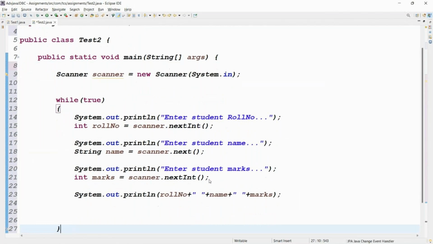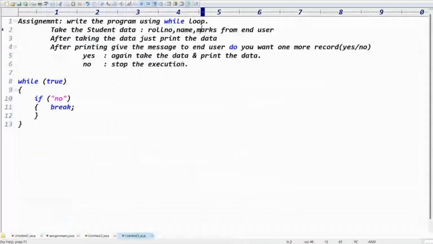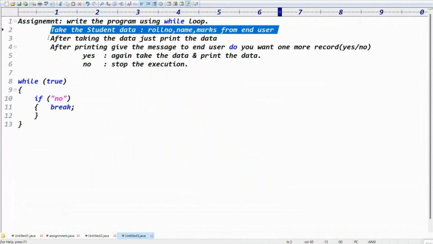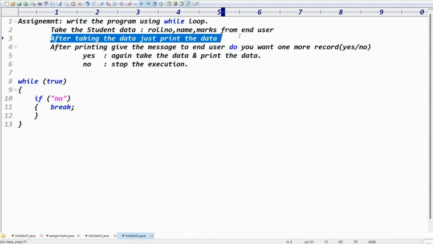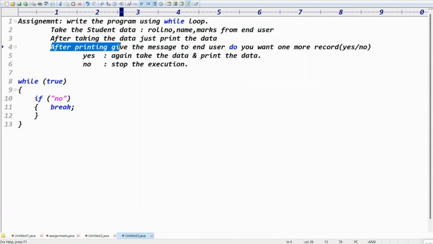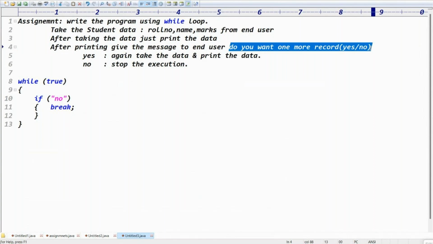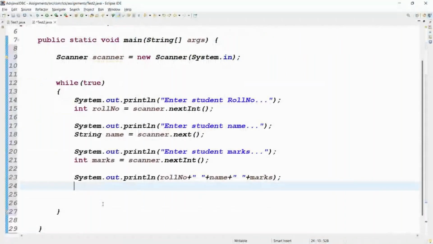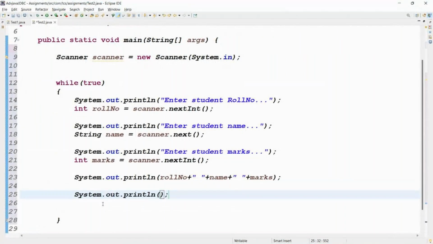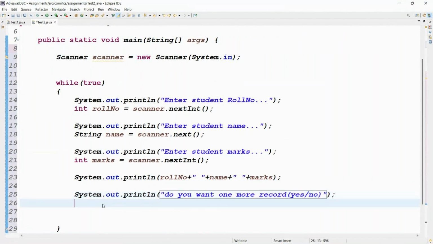So after taking the student data, the first line is completed. After taking the data, just print the data. Second line also completed. After printing, give the message to the end user: do you want one more record? Sysout, control space. Do you want one more record? Do you want one more record means what he will do? In the command prompt, he will enter yes or no, right?